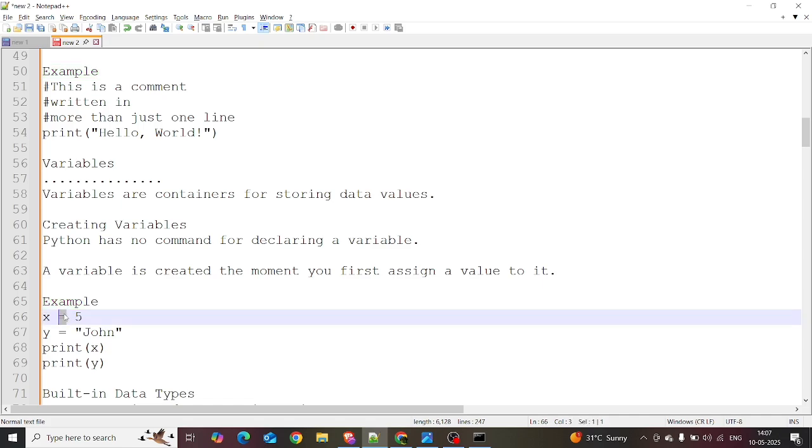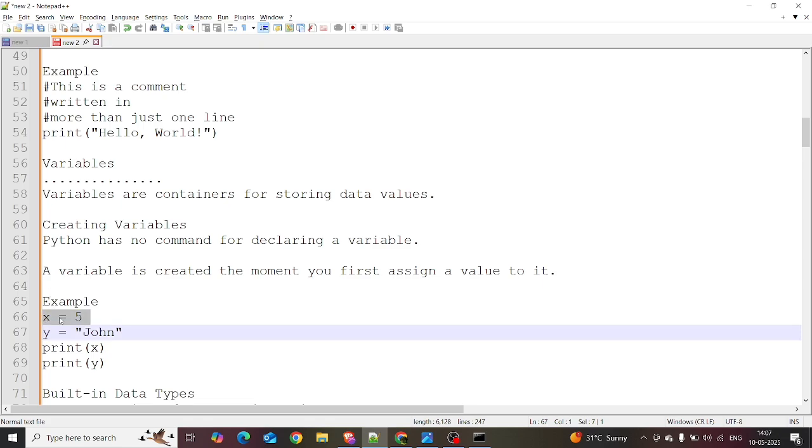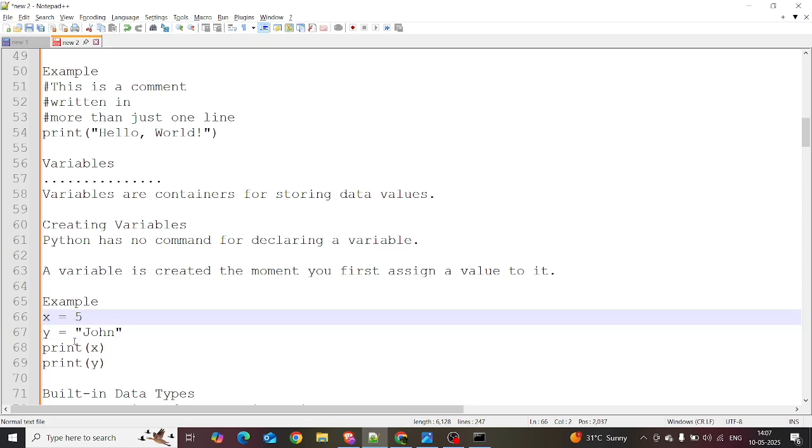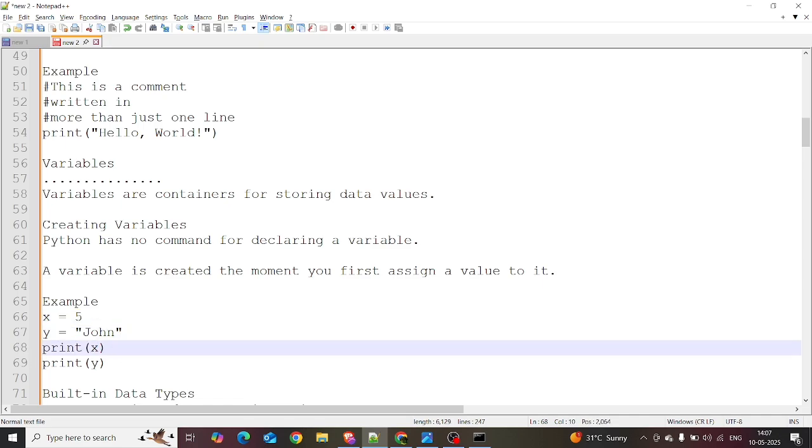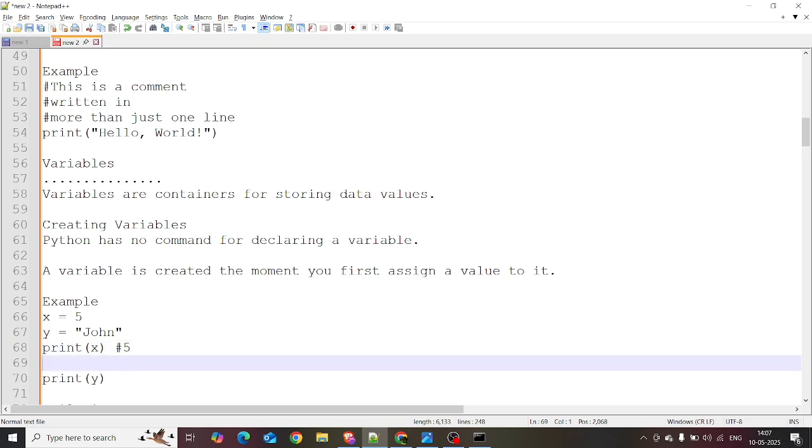Later we will discuss the assignment operator. For example, if you create x equal to 5, 5 is assigned to x, and if we create y equal to John, John is assigned to y. If you print x, it will print 5. And if you print y, it will print John. John is spelled wrong. Okay, that's it.